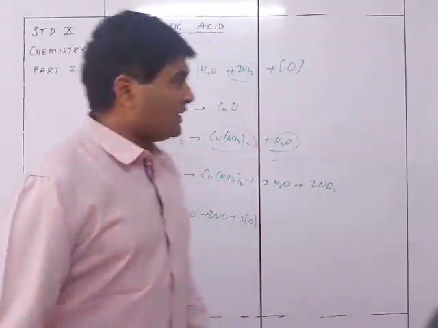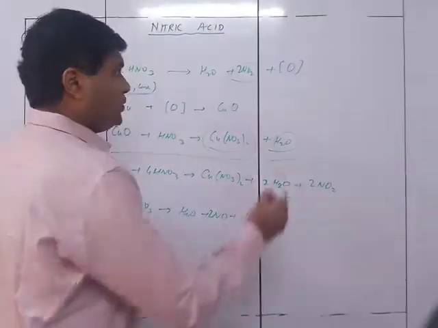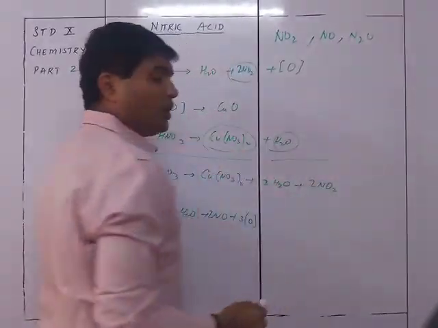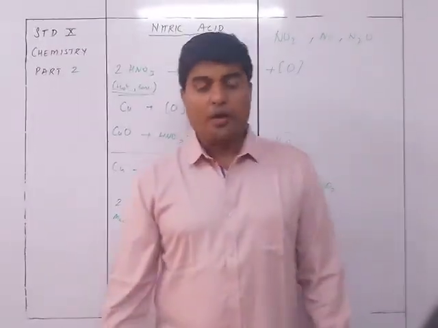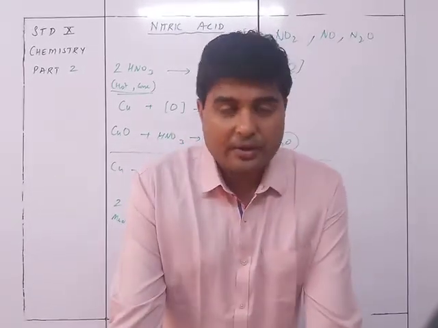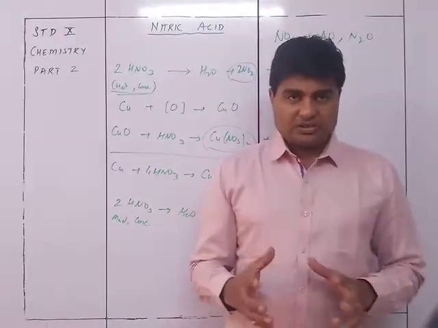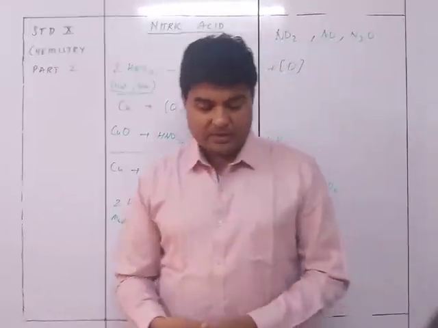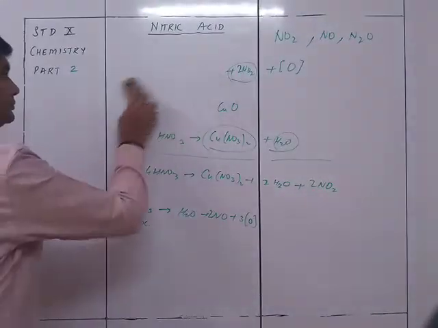Because nitric acid itself is going to get decomposed, you get a lot of products from it directly. You can get NO2, you can get NO, you can get N2O. All the different nitrogen oxides can be formed by the decomposition of nitric acid, because it itself is getting reduced. So that is about that. Now we see the reactions of concentrated nitric acid and dilute nitric acid with non-metals and metals. We see the reactions one by one.